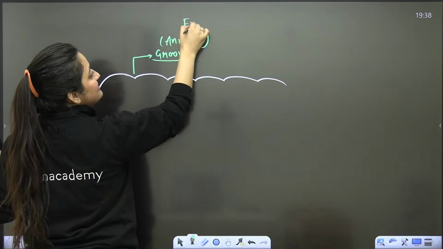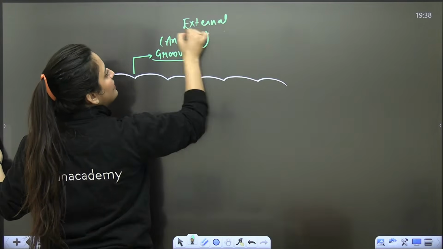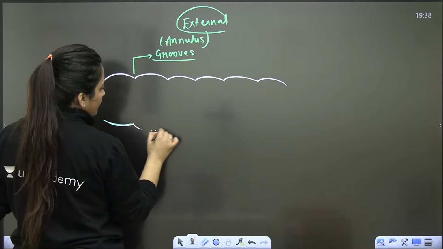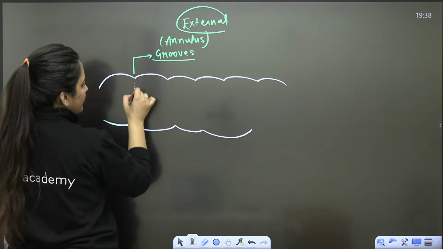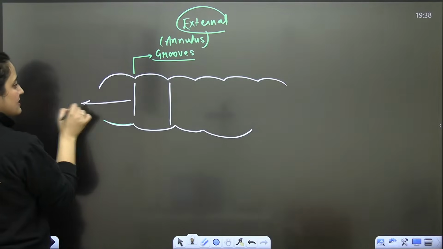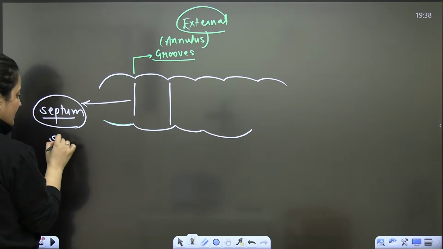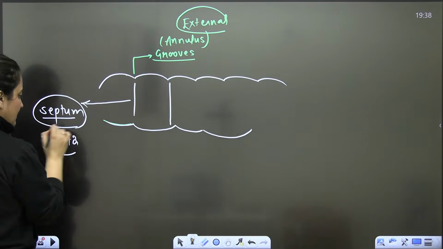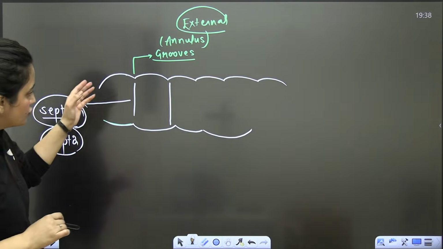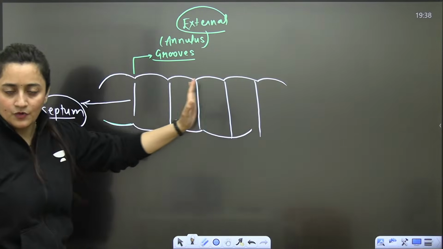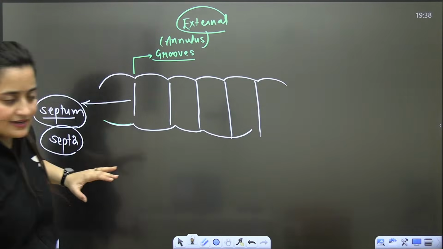External segmentation, that is the word that we are using. And internally also the body is dividing. So internally what will we see? This is the septum. Septum is singular, septa is plural, right? So internally also in the earthworm body you will see that segments are there. The septa is divided internally.